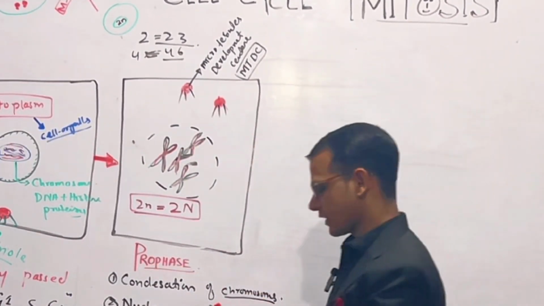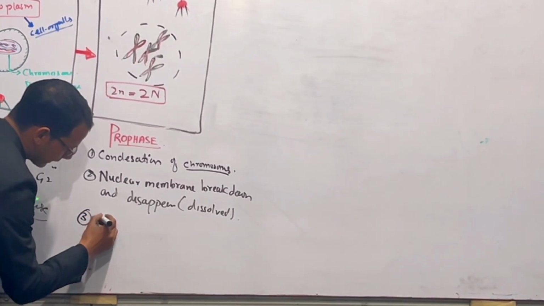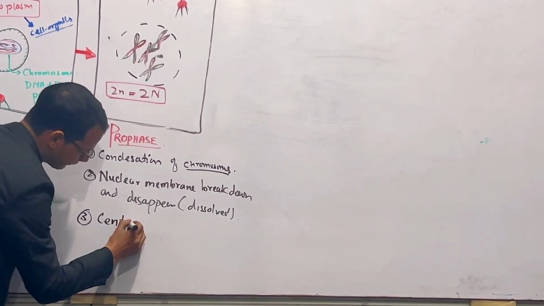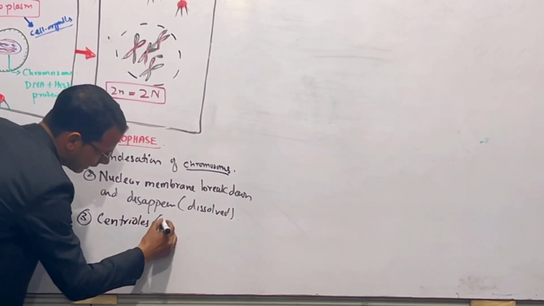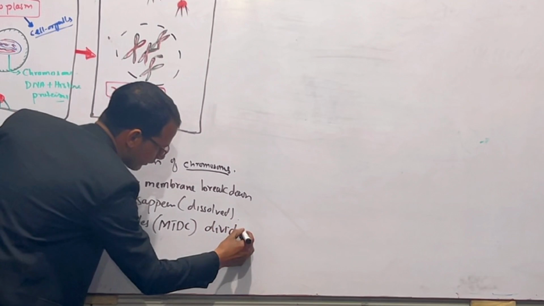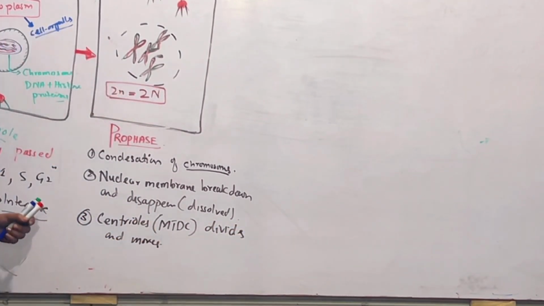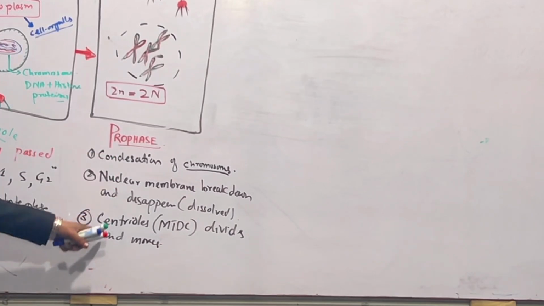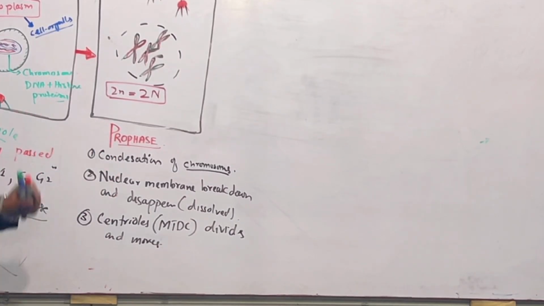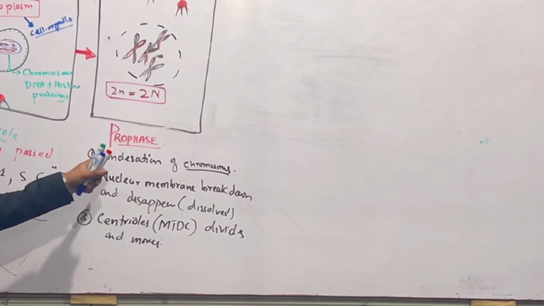So this is the next step. The third step in prophase is that the centrioles, meaning microtubule development centers, divide and move, right? This is the completion of prophase. These three important steps take place in prophase.